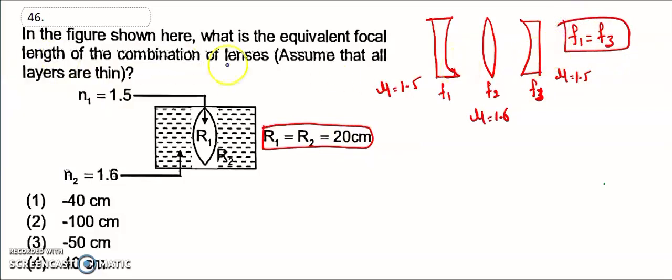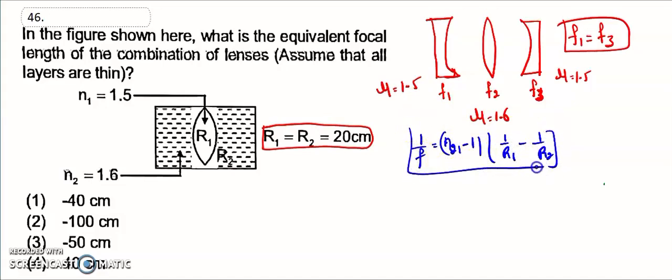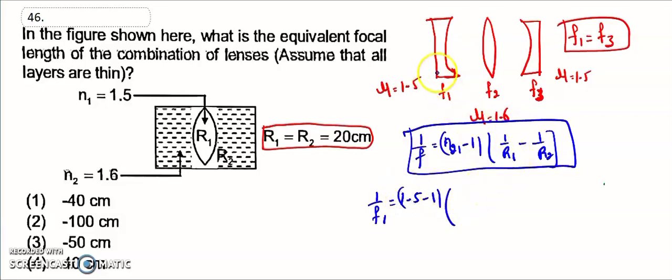Now let's see how to solve the problem. The formula is 1 by F is equal to (n21 minus 1) into (1 by R1 minus 1 by R2). So this is the formula. First, 1 by F1 is equal to (1.5 minus 1) into (1 by R1, which is infinity, minus 1 divided by 20).